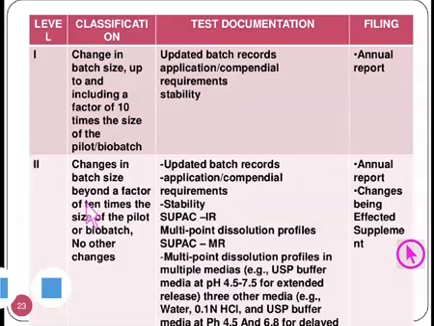Level 2 changes are changes in the batch size beyond a factor of 10 times the size of the pilot or bio batch, with no other changes. So the quantum of change is being changed here, and accordingly the test documentation will change. It is mentioned in the table, and accordingly the filing document is to be made.